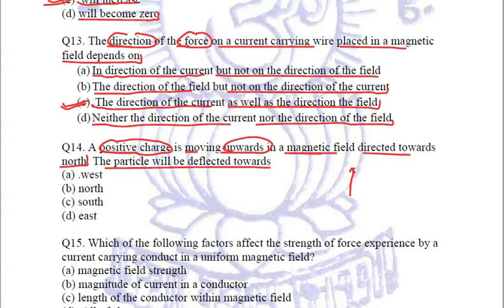The magnetic field is going from south to north, so relate the position of your thumb. Wherever your thumb is showing, that will be the direction of the deflection, and you will find that it will be going towards the west direction. Please try to apply Fleming's left-hand rule in order to find the direction of force in this case.